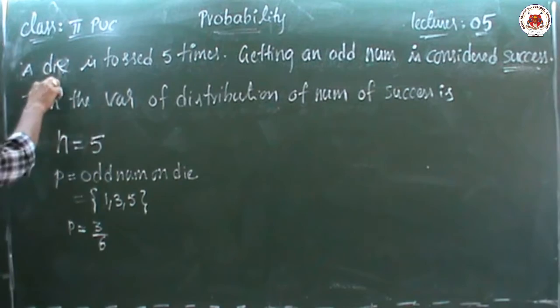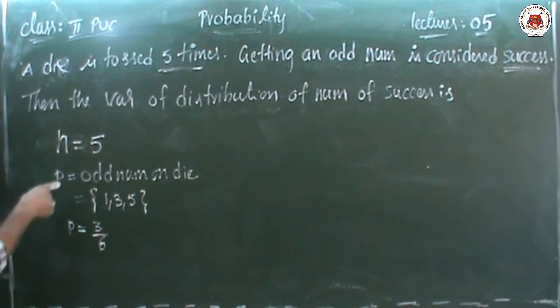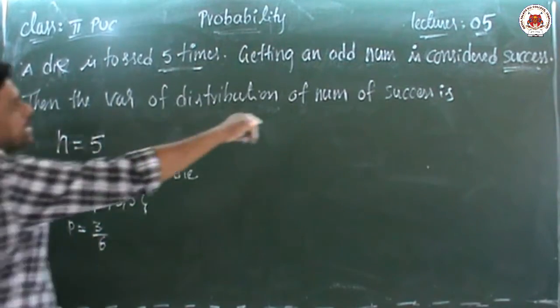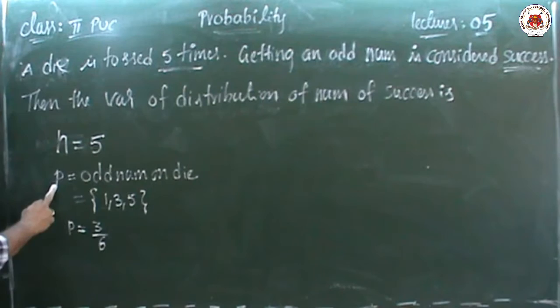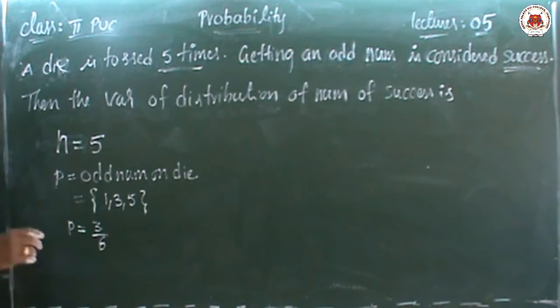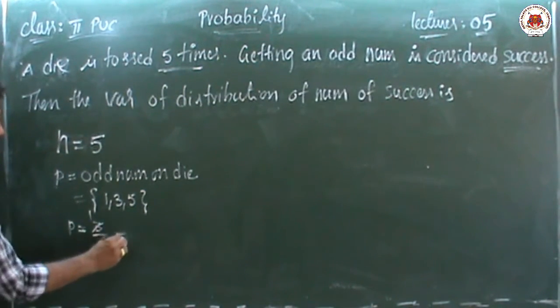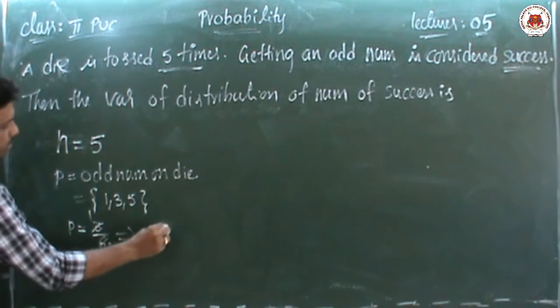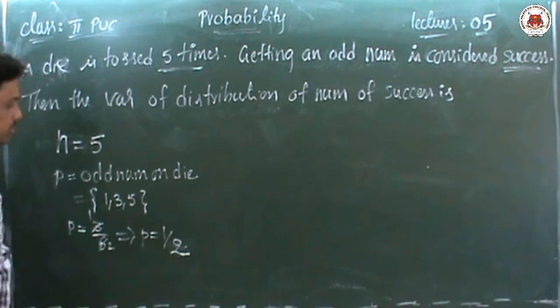My dear students, a die is tossed 5 times, means n equal to 5. He said getting an odd number is considered success. Success means always p. P means odd number on the die. What are the odd numbers? 1, 3, 5 are the odd numbers on the die. So 3 numbers out of 6. So my dear students, what is the p value? P equal to 1 by 2.